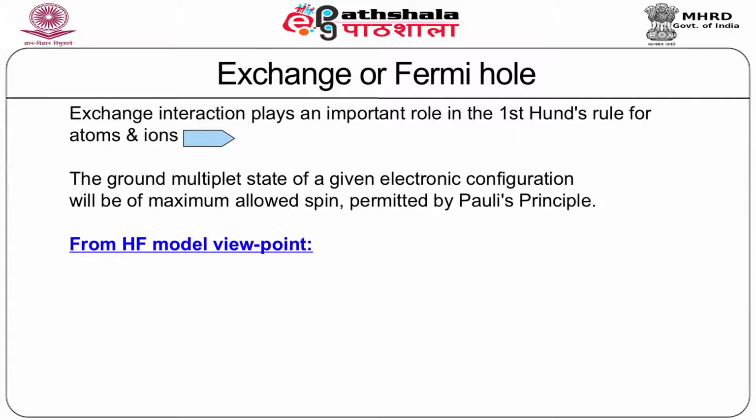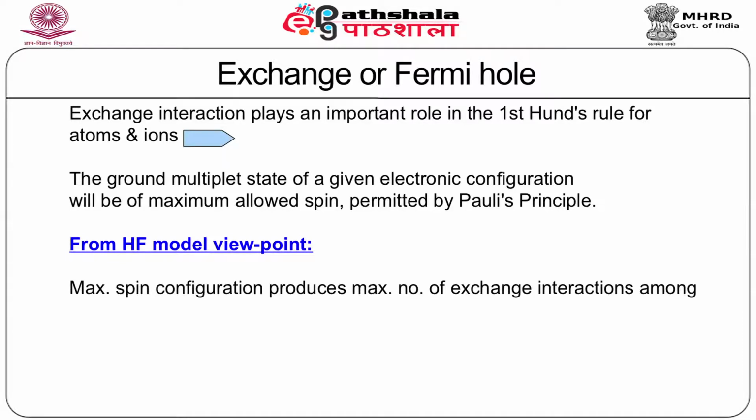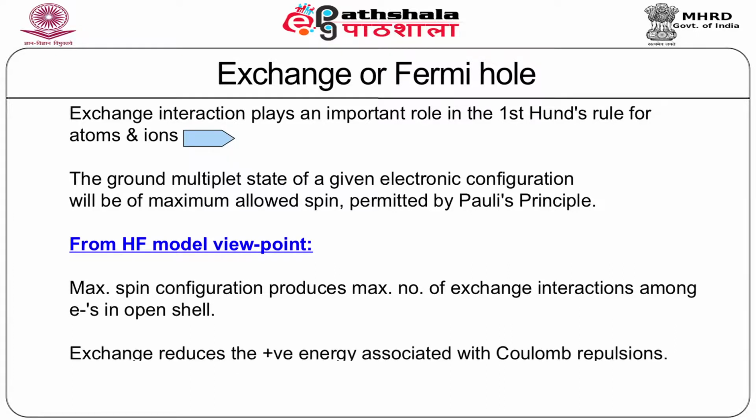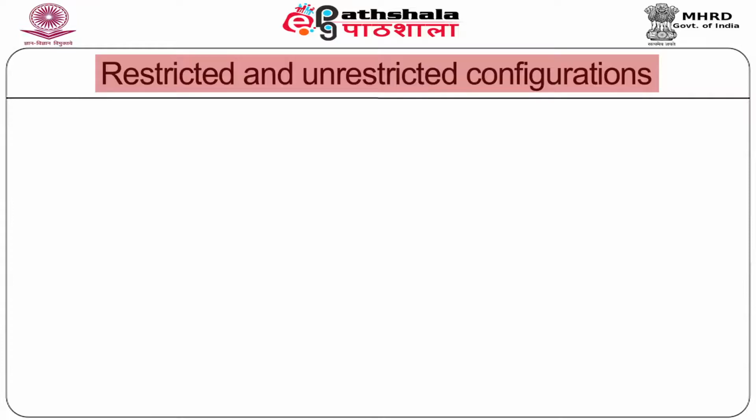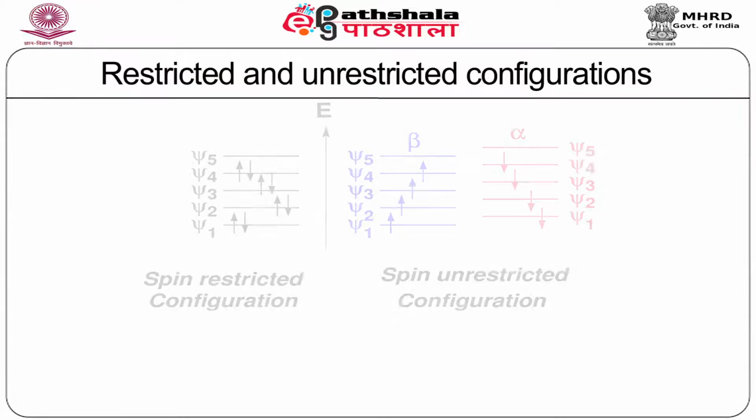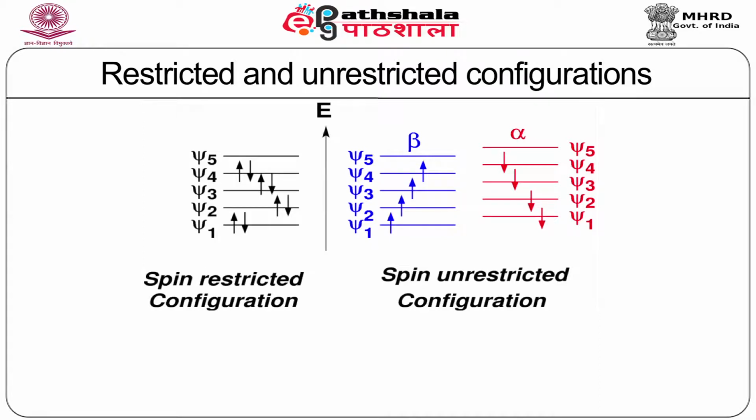From the viewpoint of the Hartree-Fock model, we have the following. Maximum spin configuration produces the maximum number of exchange interactions among electrons in the open shell. Exchange reduces the positive energy associated with Coulomb repulsions. This thus gives rise to the ground state following Hund's rule. We now turn to the discussion on restricted and unrestricted configuration, which, as shown in this figure, can be defined in the following sense.